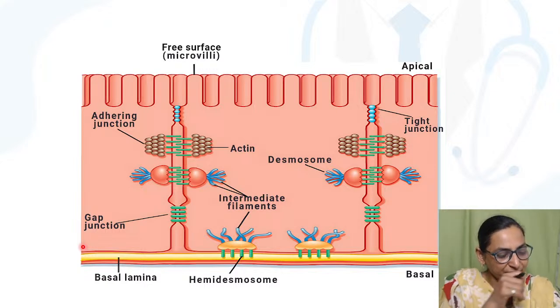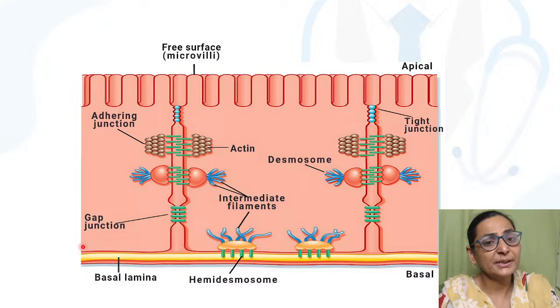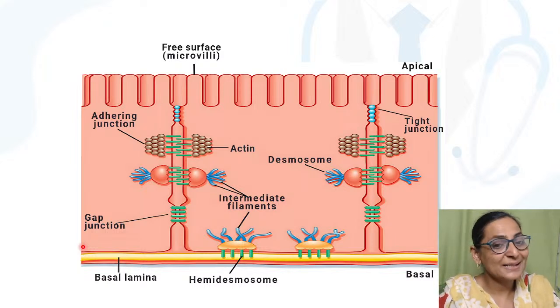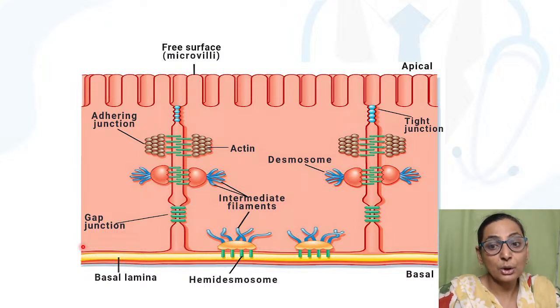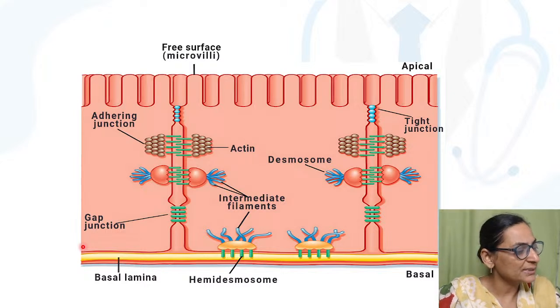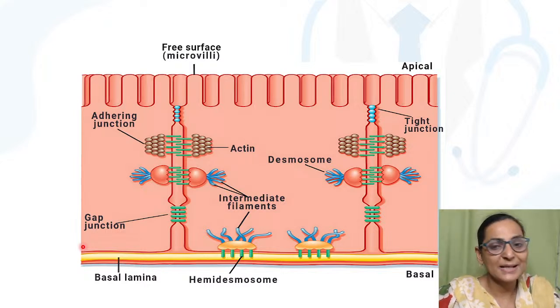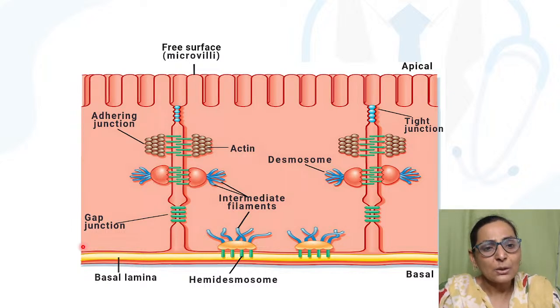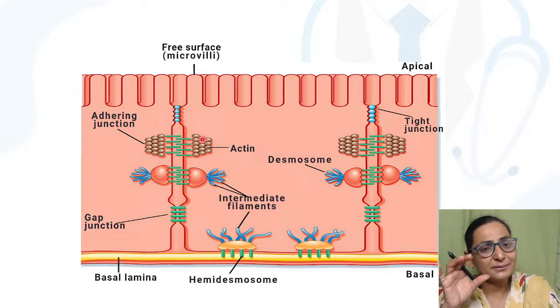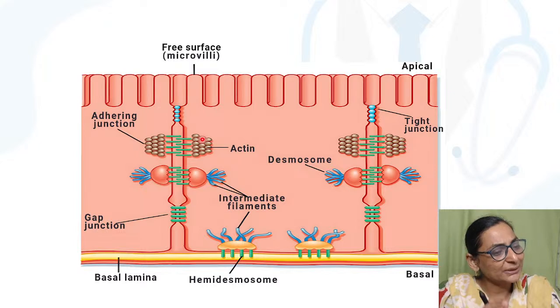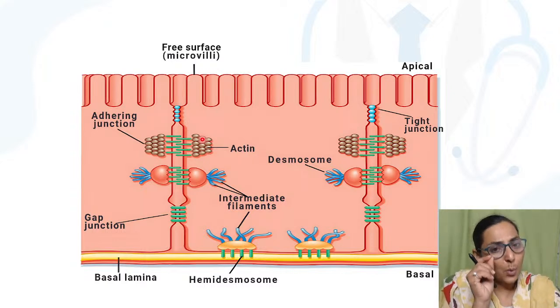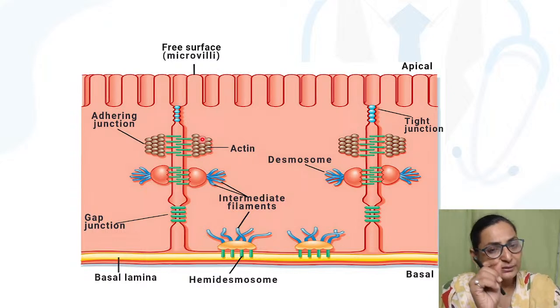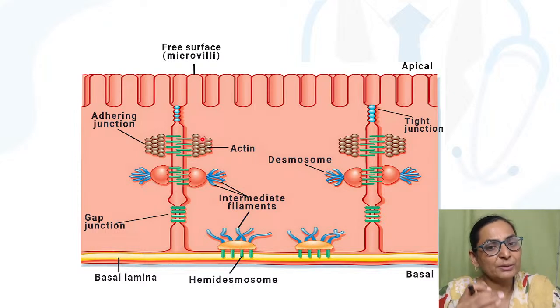It is made up of certain important proteins called claudins and occludins. Now, though it is called a tight junction, is it actually tight? No, it is not tight. It allows water and ions like sodium, potassium, magnesium to pass through it.